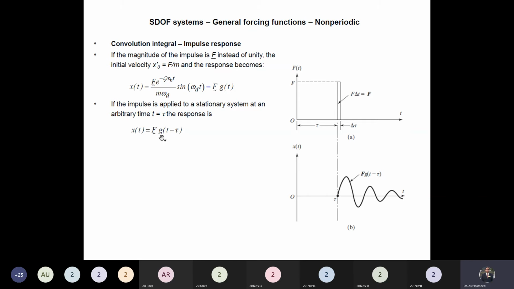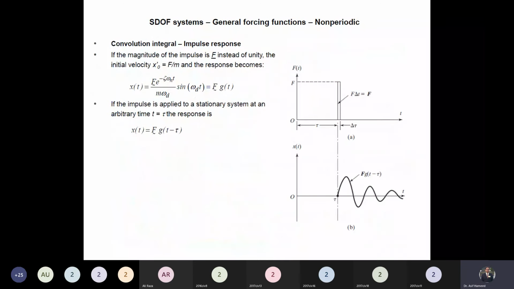So it means that this function will have some value when t is equal to tau, and it is equal to 0 for all other values. So this is a general expression to find the response of the impulse having magnitude f and acting at time t equal to tau. When you plot it, you will have a similar response. The only difference is that it does not start from t equal to 0; it starts from t equal to tau. Similar response, but the time is different. So the general expression is this one.